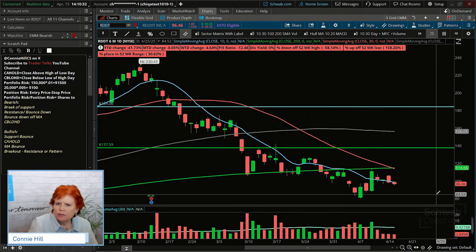Now, on a calendar spread, what we're going to do is sell a contract. In this case, we're going to do a put contract because we're more bearish, and we are going to buy a put contract. Typically, when you're selling, you're going to sell a sooner time frame, and the leg you're buying is going to be a little bit further out.